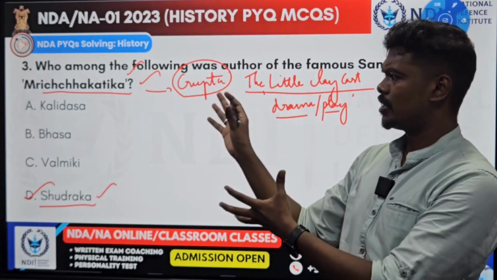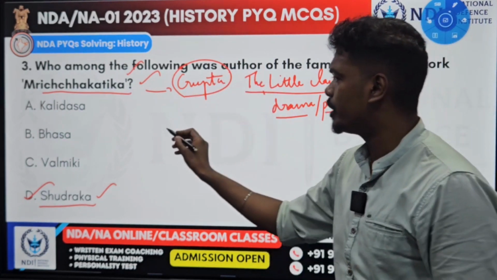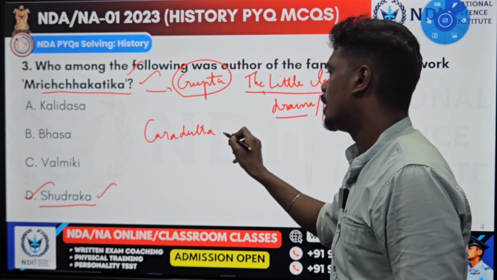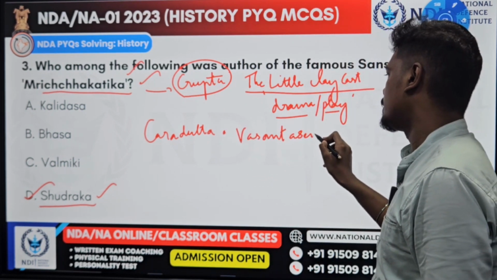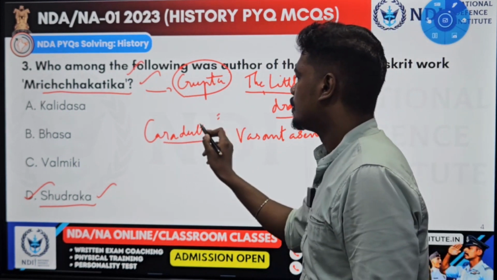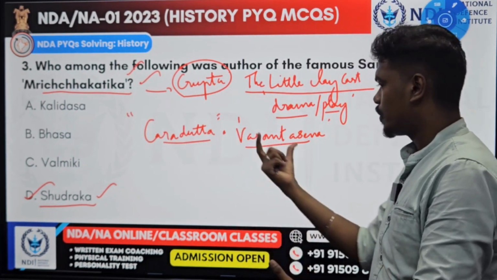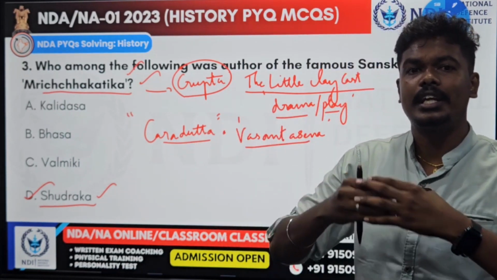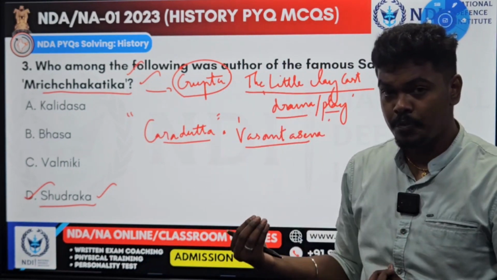So what is this drama about? It is a love drama. It includes all kinds of emotions. It is between two persons called Karudatta and Vasanta Sena. This Mrichakatika is about how Karudatta falls in love with Vasanta Sena, what things unfold later, and how it ends in goodwill. That is how this Mrichakatika goes. It is a famous play.